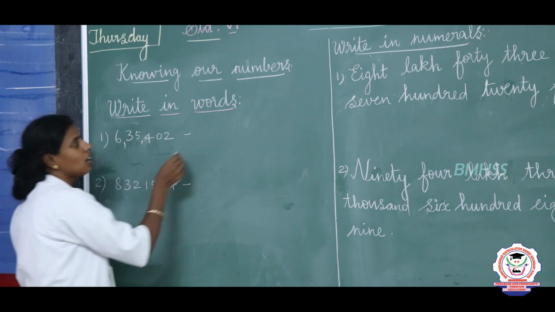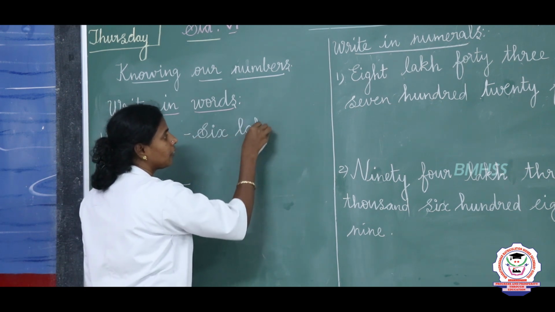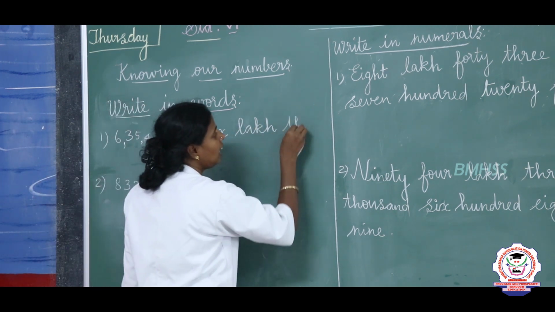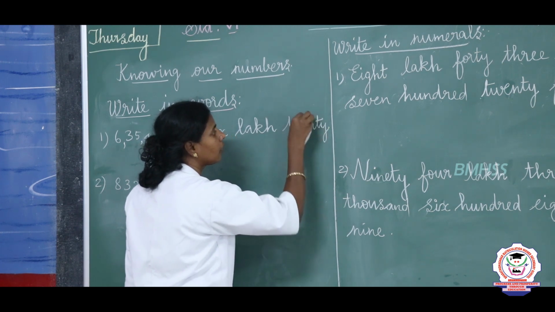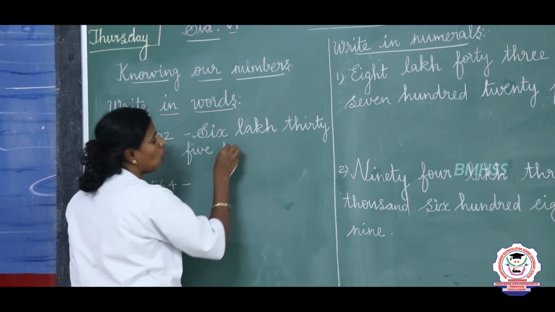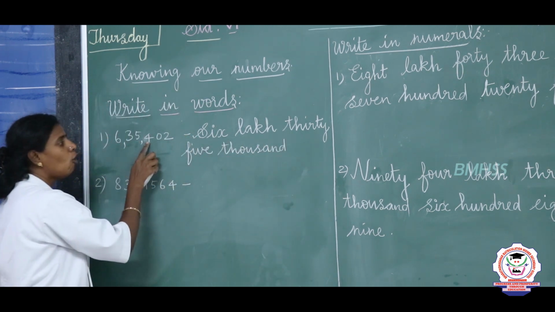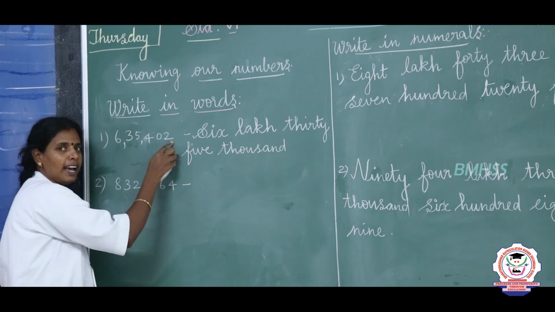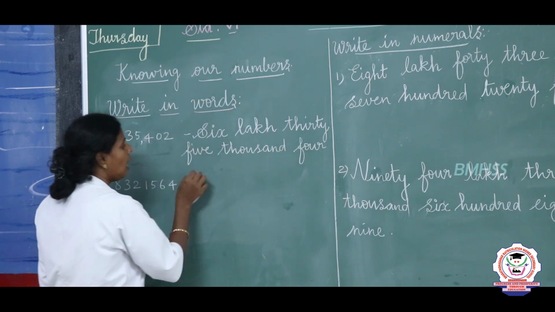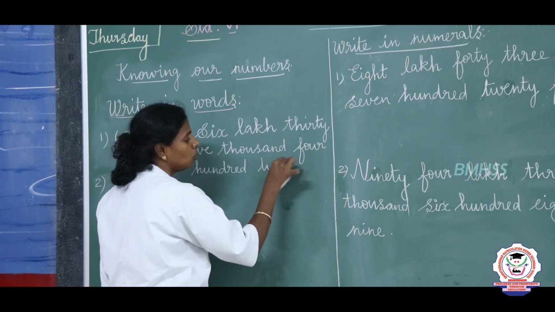6,35,402, right? So first we are going to write the spelling for 6 lakh, and in thousands place 3 and 5 is 35. So 35,000, THOUSAND. 35,402. We used to read 402 as four hundred two, right? So 400, HUNDRED, 402. Is it clear?